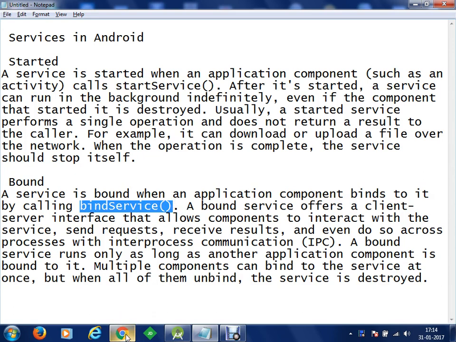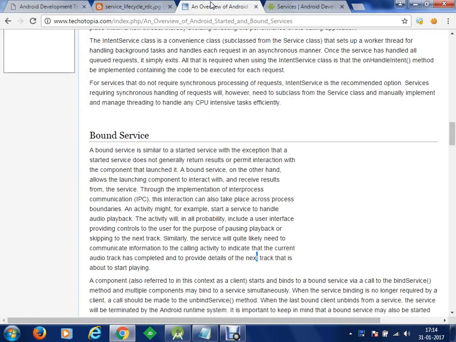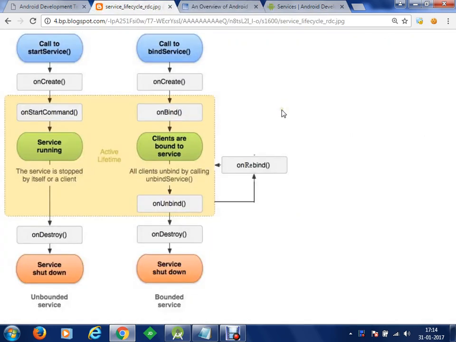Let's understand the life cycle of services first. To understand the life cycle, here we have a quick image using which we can understand how services actually work. So what we can do is, let's say from an activity, we can call a started service by using the method startService. As soon as it gets executed, onCreate will be called, and after onCreate, onStartCommand method will be called. So what you need is, you need to specify your set of statements within onStartCommand.